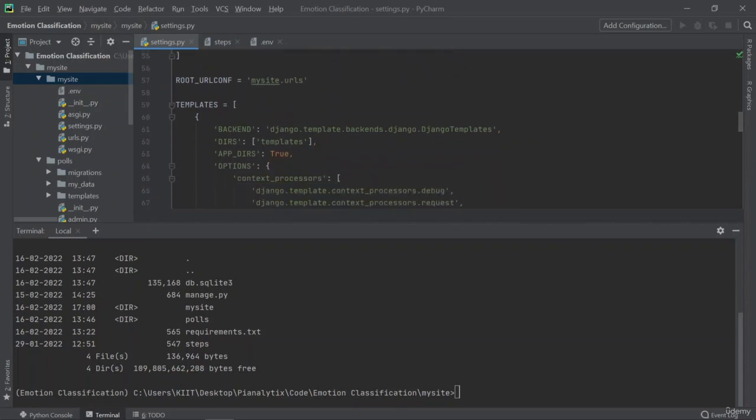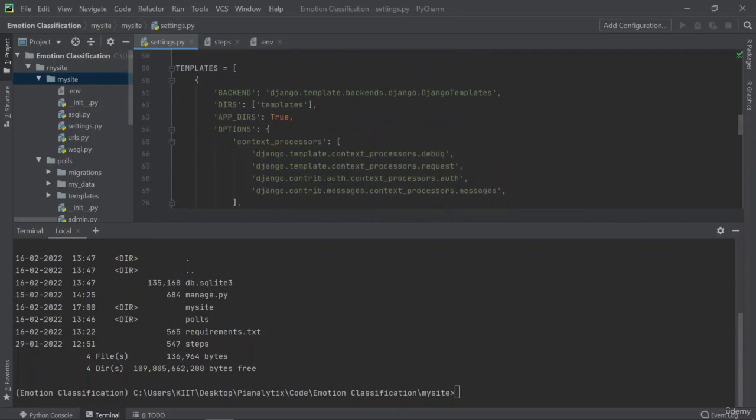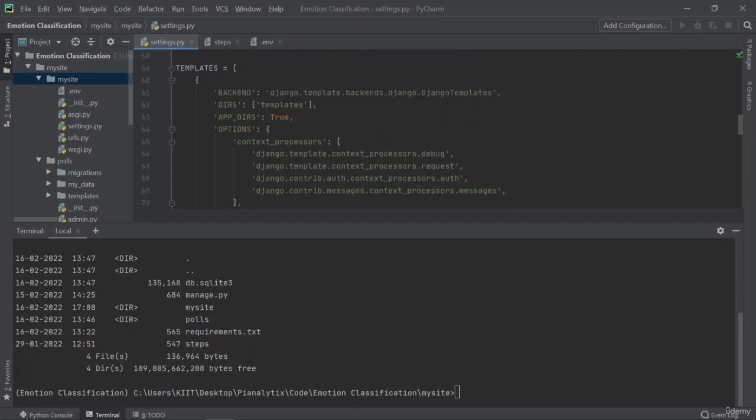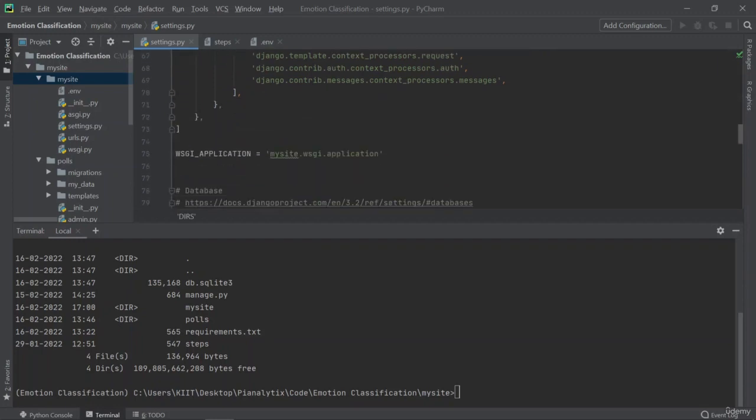Then we have the templates. So the templates is nothing but anything that is served to the user whenever the user hits a particular URL. Let's say you go to www.google.com. So you see the dashboard, right, which has a search bar. So that is called a template. Anything that is served to the user which is responsive is templates. Okay. So if you have instantiated a brand new project, you would see this as empty. So type in templates here.